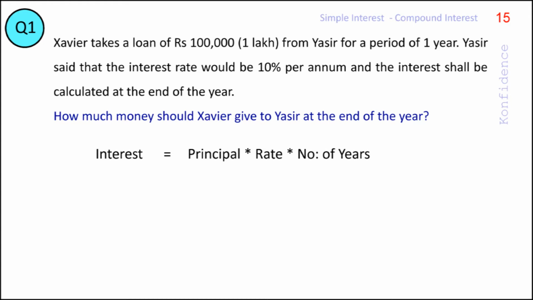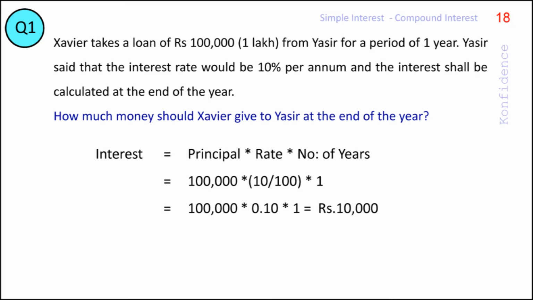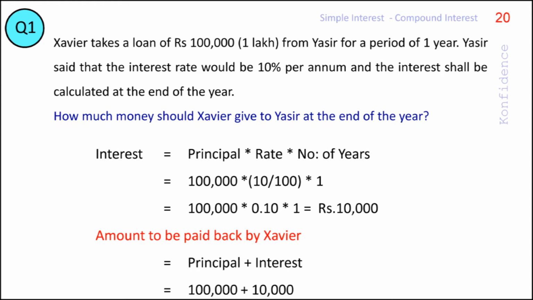In this case, the duration of the loan is 1 year. Thus, the interest equals 1 lakh into 0.10 into 1, which is rupees 10,000. So the total amount that Xavier has to give back to Yasser will be equal to rupees 1 lakh, the principal amount, plus rupees 10,000, the interest, that is a total of 1 lakh 10,000 rupees.